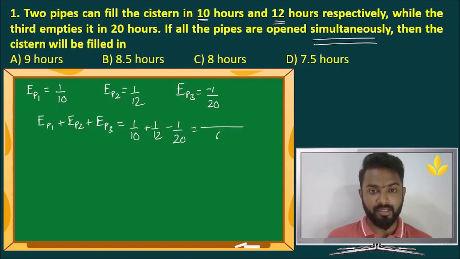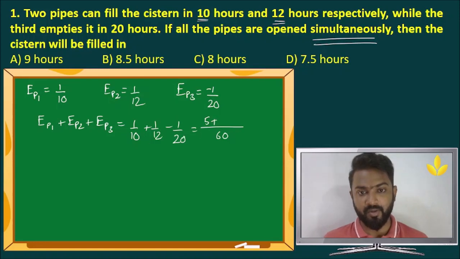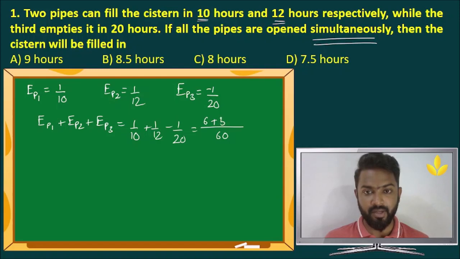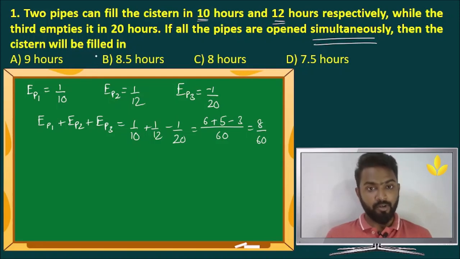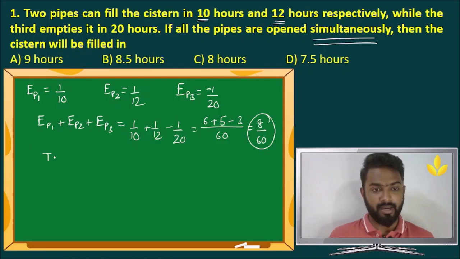The LCM of these is 60. 60 by 10 is 6, 60 by 12 is 5, 60 by 20 is 3. So we have 8 by 60. This is the combined efficiency of all of them. Now if they ask the time taken to fill the entire tank, that will obviously be the reciprocal of this. So time taken is 60 by 8. That is nothing but 7.5 hours.